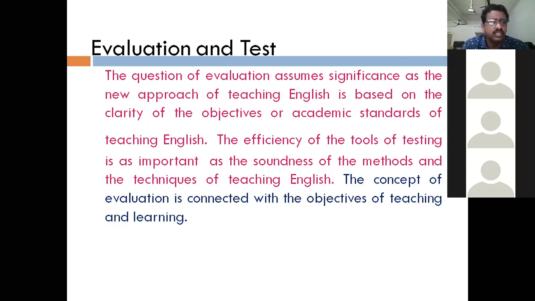Suppose the first class student's objective, the teacher said, is to make him learn alphabets, recognize the sound and the letter, create the bond between the alphabet and sound. That is the objective for the first class student, and it changes in the second, third and fourth class. In this way the objectives of teaching and learning change, and we see whether the student learned or not. That is the concept of evaluation.